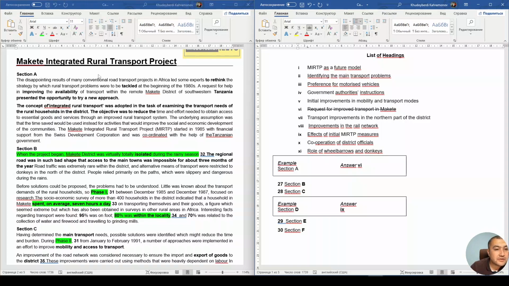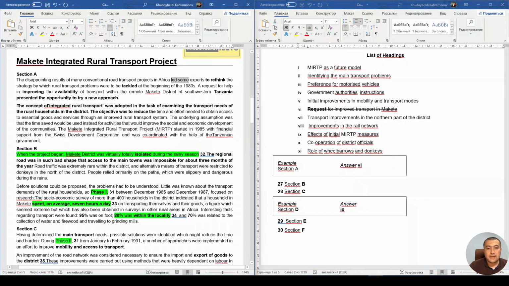So there was some problem here, and then experts were made to rethink the strategy in order to tackle the problem at the beginning of the 1980s, and there was a request in order to improve the availability of transport in the district of Makete, located in southwestern Tanzania, which presented the opportunity to try a new approach, right? And here, request. Do we have the word request here? Yeah.